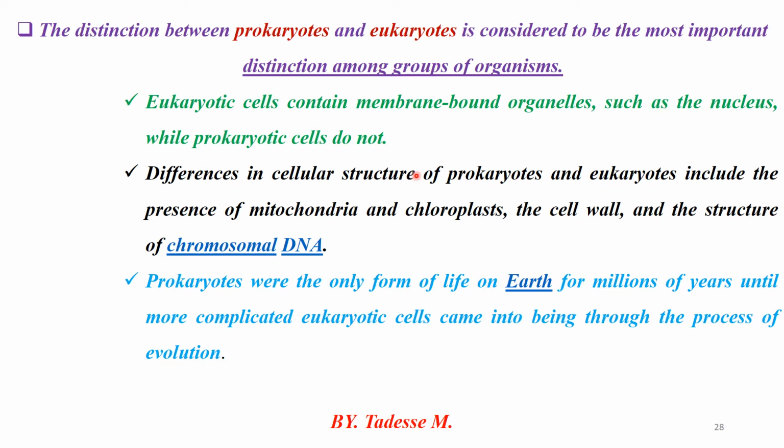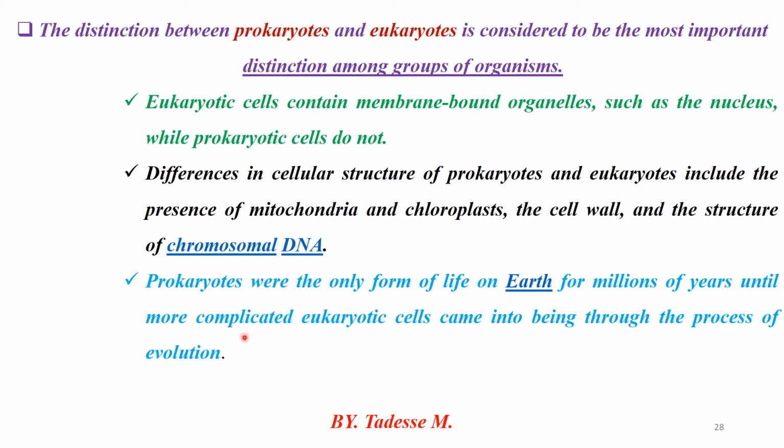As well as the cell wall. For example, the cell wall is present in prokaryotic cells, but the cell wall of a prokaryotic cell is made up of peptidoglycan. But the eukaryotic cell is different. Plant cell wall, animal cell wall, and fungi cell wall are different. Therefore, each cell has this difference, but the cell wall of the prokaryotic cell is made up of peptidoglycan, including their structure of chromosomal DNA.